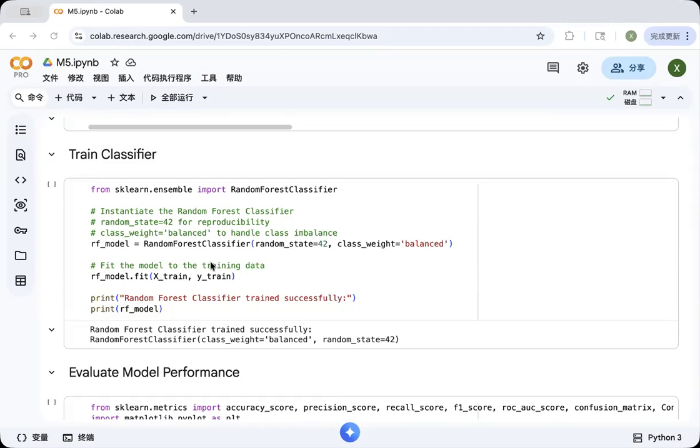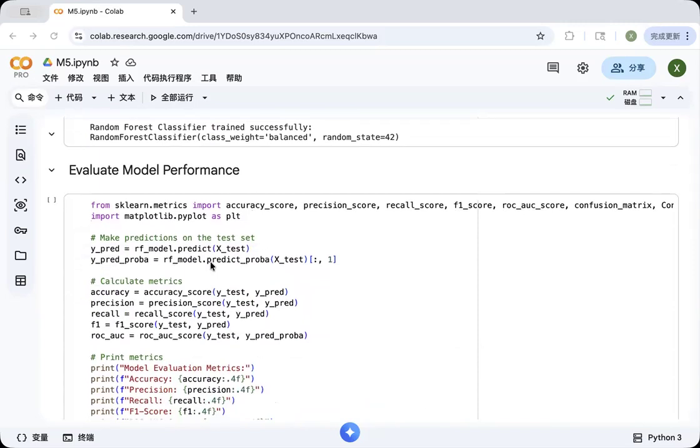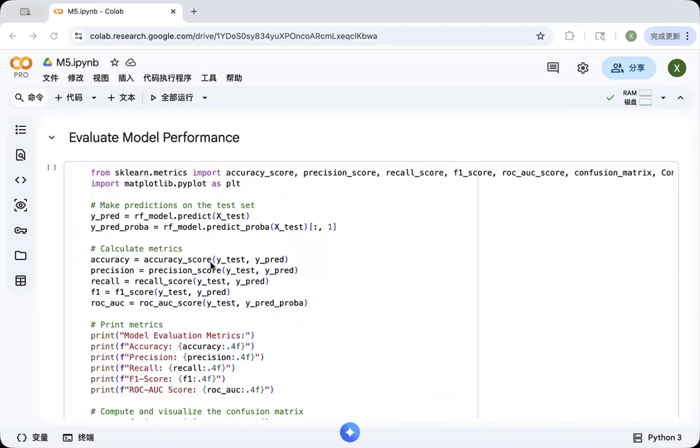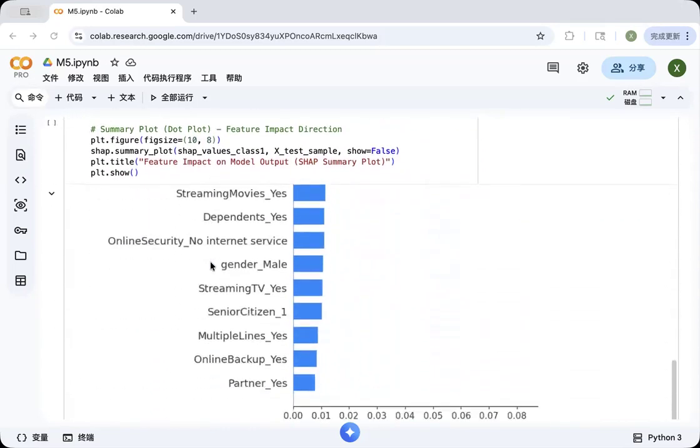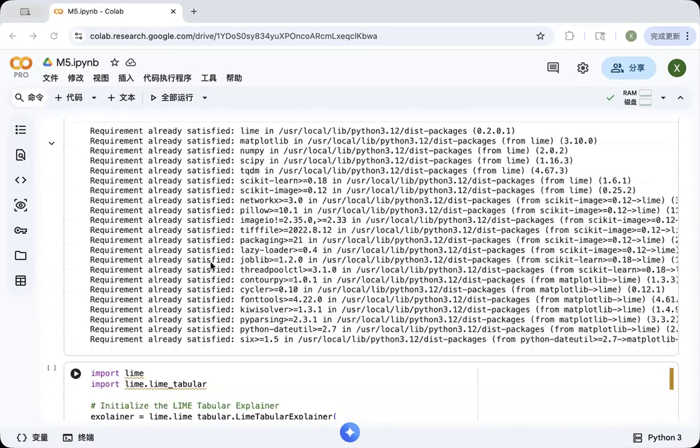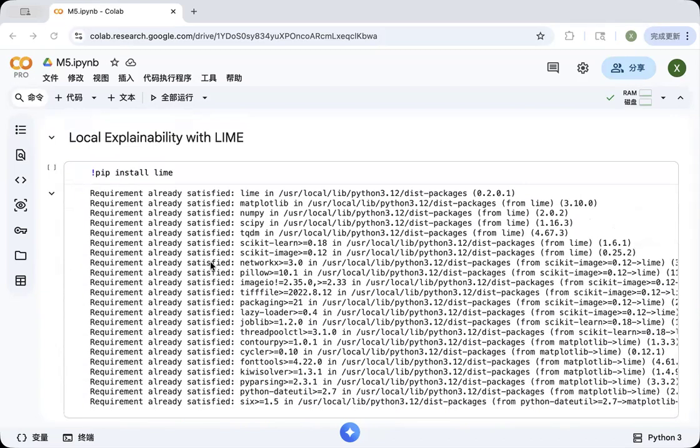To mitigate this risk, I carefully reviewed the features in the dataset and ensured that sensitive attributes were handled appropriately during preprocessing. I also used one-hot encoding to represent categorical variables, which prevents the model from interpreting categories as ordinal values. Additionally, I examined the distribution of the target variable and addressed the potential class imbalance by applying the class weight equal to balanced parameter in the random forest model. These adjustments ensure that the algorithm gives equal importance to both churn and non-churn classes, preventing the model from favoring the majority class.